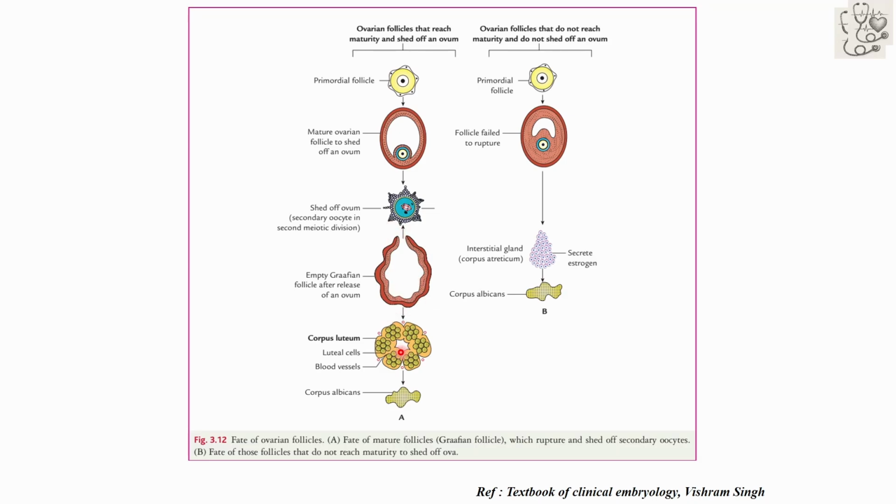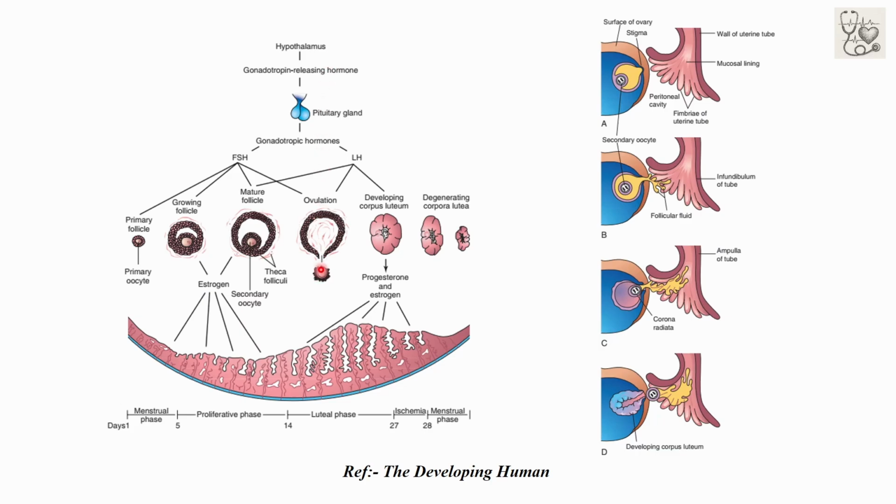Now this figure is saying the same thing, that is, the gonadotropin releasing hormone stimulates the anterior pituitary, and this anterior pituitary releases gonadotrophic hormones. FSH stimulates the growth of the follicle, and LH and FSH both are required for the maturation of the follicle. And in the latter part of the ovarian cycle, the LH hormone comes into play for the formation of the corpus luteum. We will discuss this endometrial cycle in the upcoming slide.